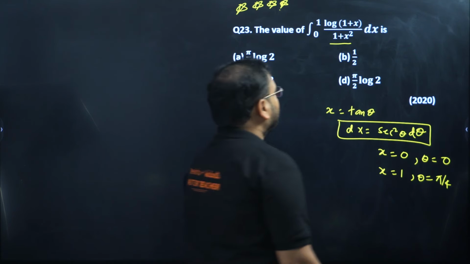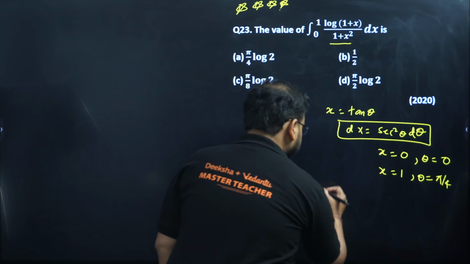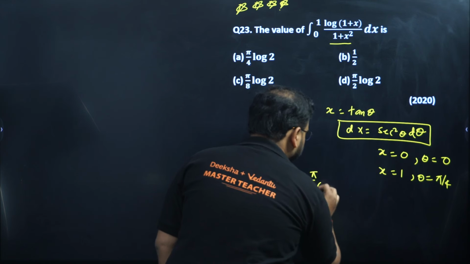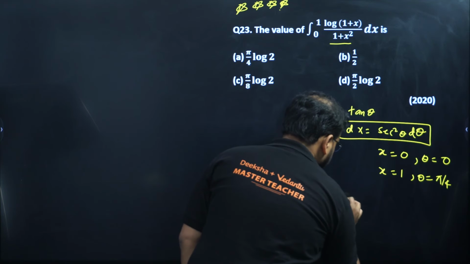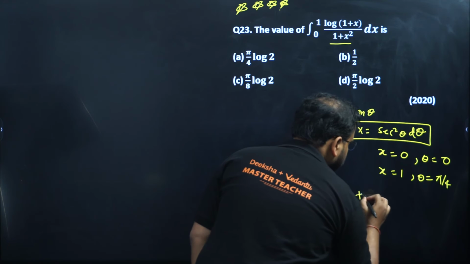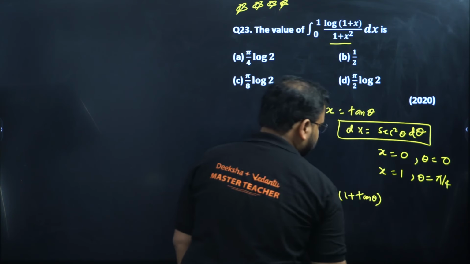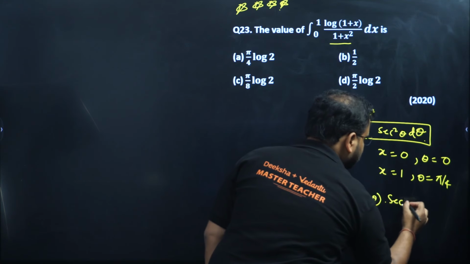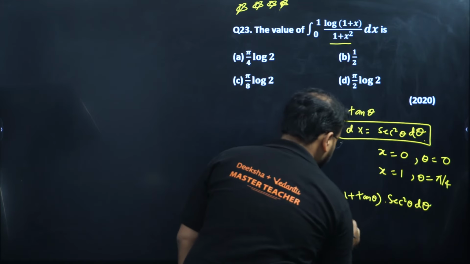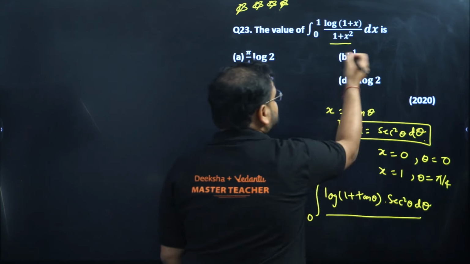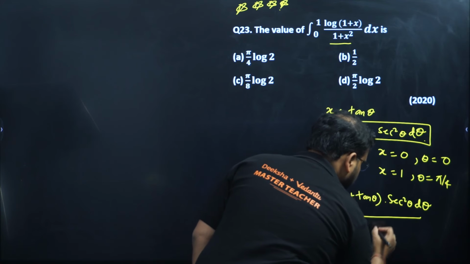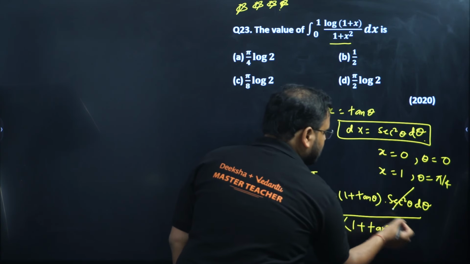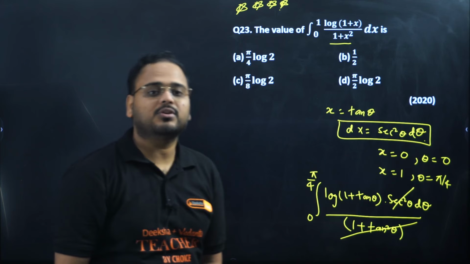Okay. Now, I'm going to rewrite this integration from 0 to pi by 4. We have here log 1 plus tan theta. Replace dx by sec square theta d theta, divided by 1 plus tan square. Now we all know this will be cancelled because 1 plus tan square is sec square.